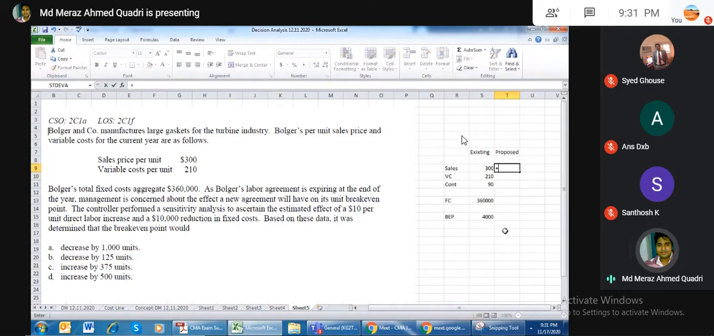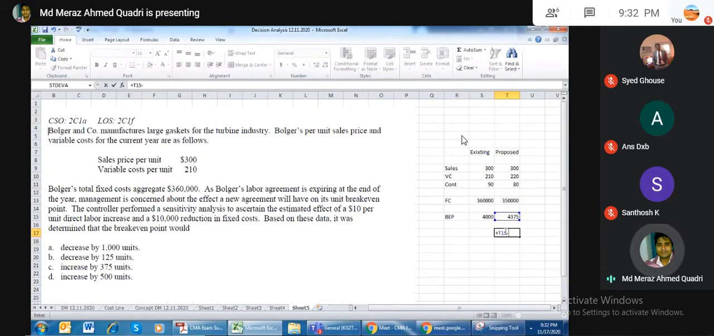So proposed selling price is not going to change, but variable cost will be changed by 10. So this is going to be the variable cost. So my contribution is going to be reduced, but eventually my fixed cost is also getting reduced by 10,000. So this is the new break-even point.